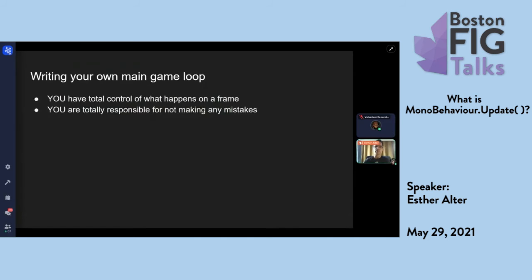If you're writing your own main game loop, you have very precise control. The downside is that this will get very complex very quickly, and you will be responsible for not making mistakes, and it'll be very easy to make mistakes.